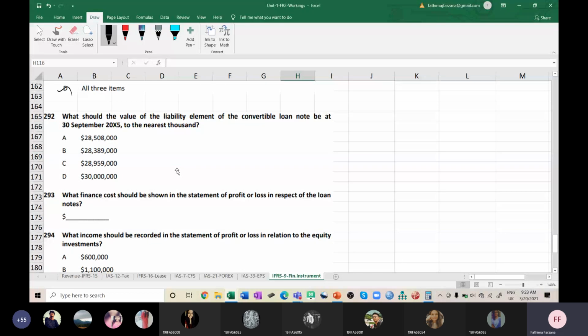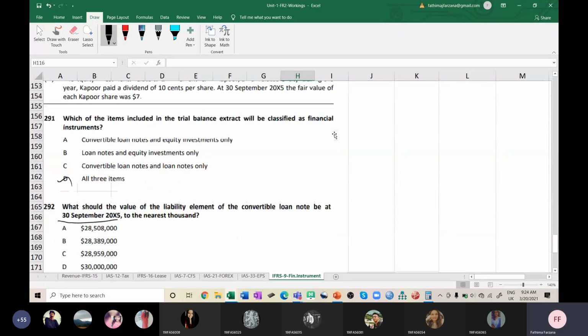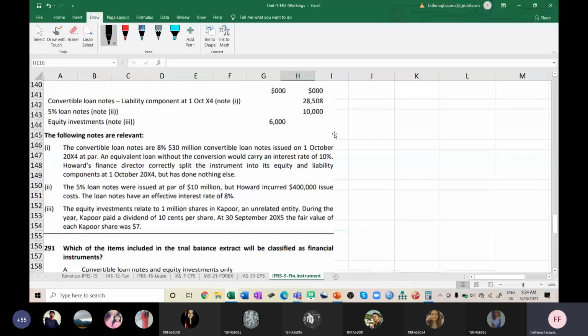What should the value of the liability element of the convertible loan notes be at 30th September 2005, to the nearest thousand? For this, we have to refer to the question. Without that, we cannot do it. So they are speaking about the convertible loan. Let's go to the question here.